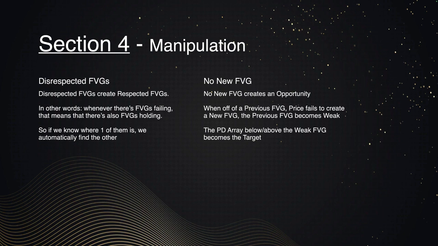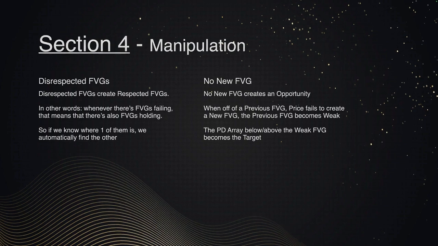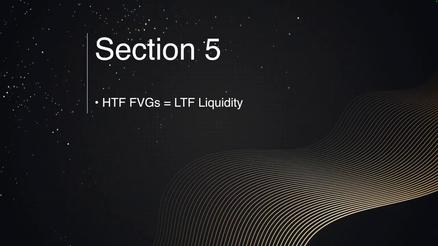From section 4 and section 3, etc., we now have a brief understanding of how the actual fair value gaps work. Again, this whole session 1 is based on just getting your mindset right on how we need to view fair value gaps, etc. Then the next part is section 5, which is the last section in this session before we go to Thursday in the next session. And this section 5 is where we state a higher time frame fair value gap is lower time frame liquidity.